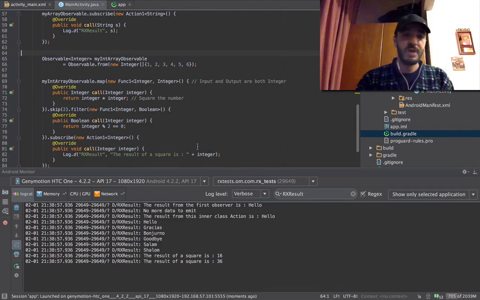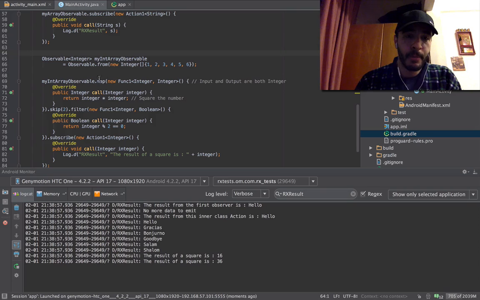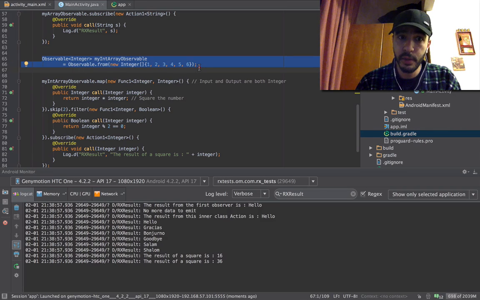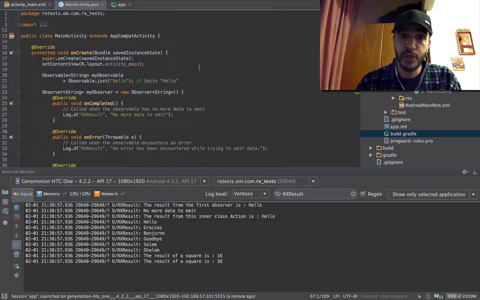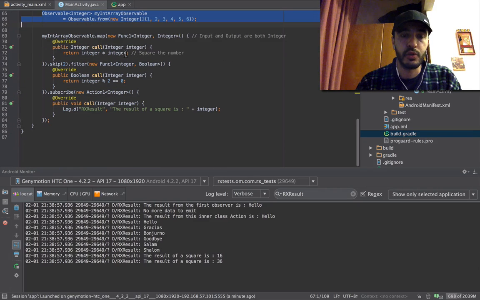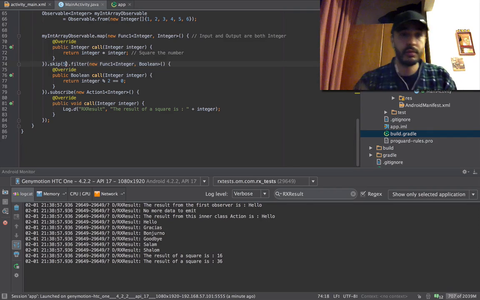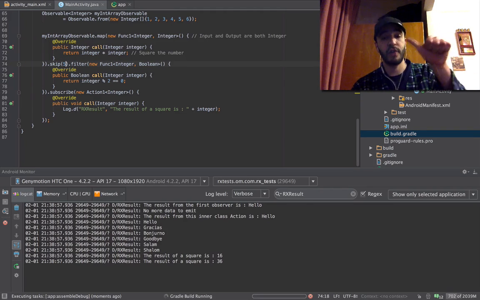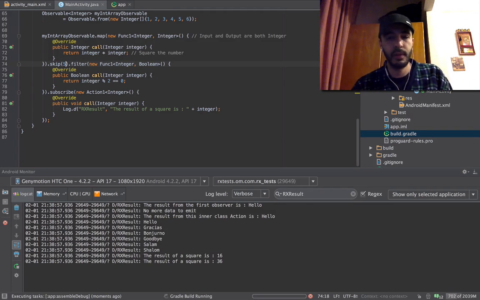So you now have this thing that maps a function to this observable, which therefore squares the same number that you got from this observable emitting these numbers one by one, just like you did on from. You square them, you skip 2, you can skip 5. You don't get anything, because the first 5, no, you get the last one.